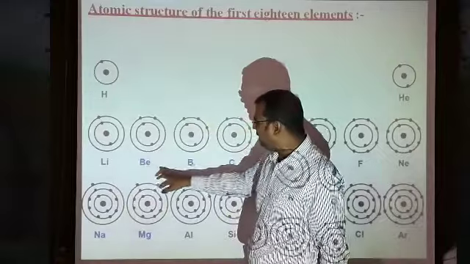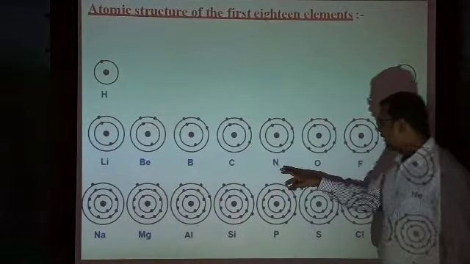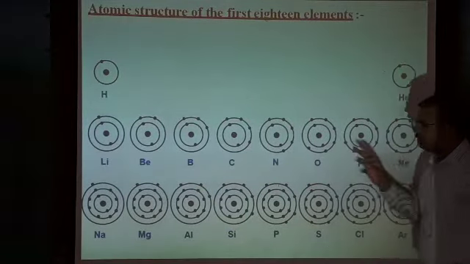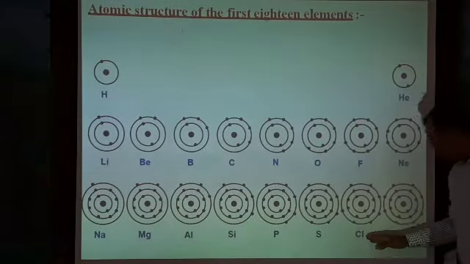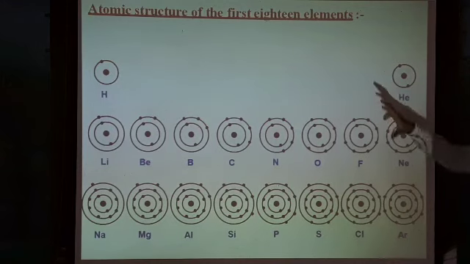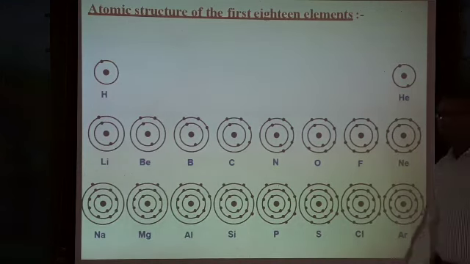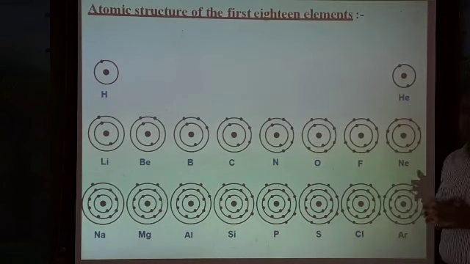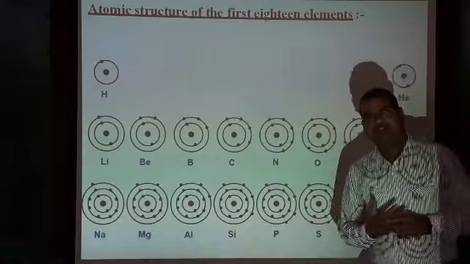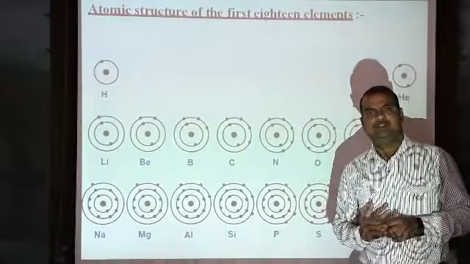Then beryllium, boron, carbon, nitrogen, oxygen, fluorine, neon, sodium, magnesium, aluminum, silicon, phosphorus, sulfur, chlorine and argon. These are the atomic structures of different elements. So this is about Bohr's atomic model. In the next class we will discuss more about this chapter. Thank you.